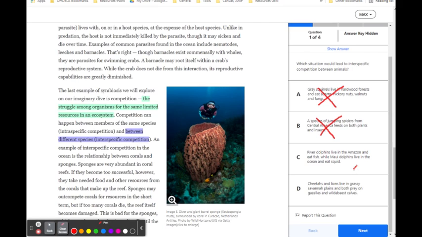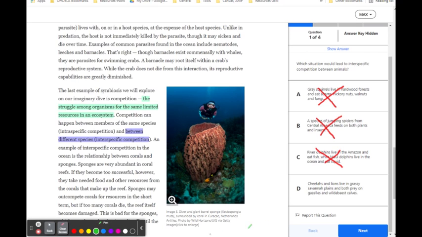C says river dolphins live in the Amazon and eat fish, while Maui dolphins live in the ocean and eat squid. Well, in order for there to be competition, the organisms need to be living in the same place. If they're living in different parts of the planet, then there's no competition.